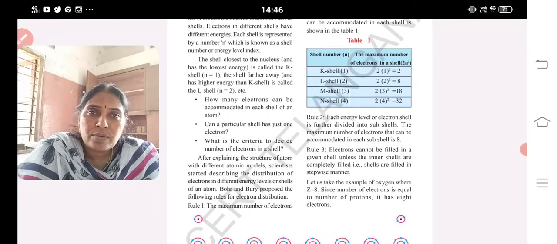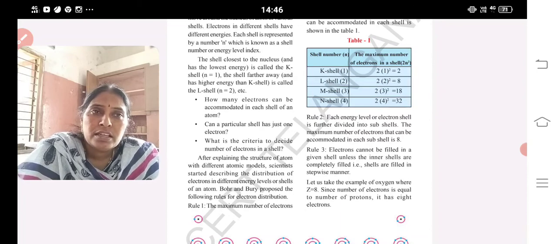First, the maximum number of electrons that can be placed in a shell is given by the formula 2n square. Second, an energy level or electron shell is further divided into subshells, and the outermost shell can accommodate 8 electrons. Third, electrons cannot be filled in the given shells unless the inner shells are filled.